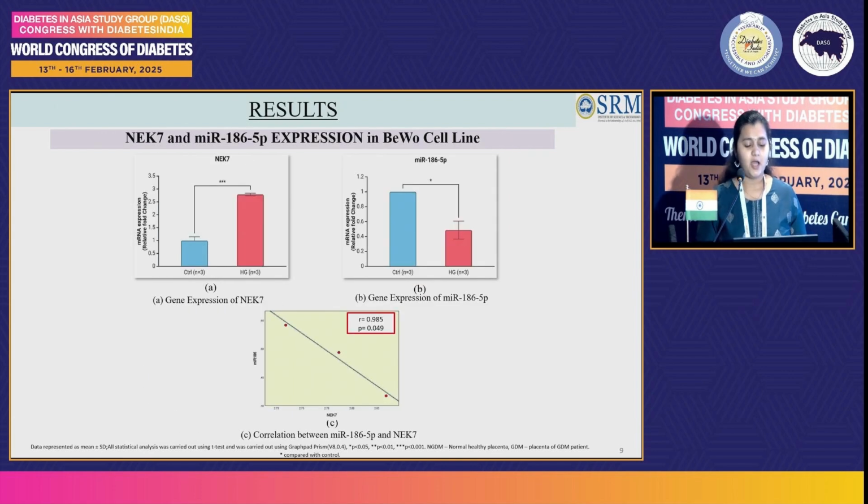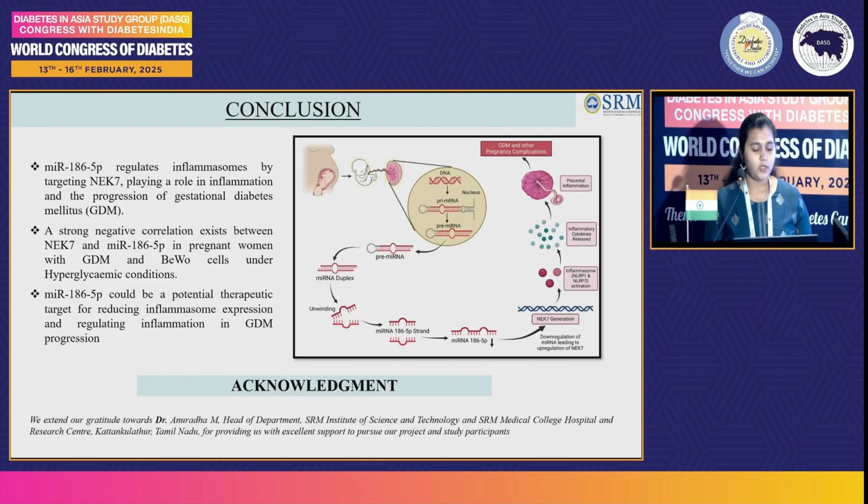So to validate our result, we utilized BeWo cell line. Here also we observed that the expression of NEK7 was overexpressed while the expression of microRNA 186-5p was downregulated. Here also we observed a significant negative correlation between them. So this concluded that microRNA 186-5p regulates inflammasomes by targeting NEK7, playing a role in inflammation and progression of GDM. A strong negative correlation exists between NEK7 and microRNA 186-5p in pregnant women with GDM as well as in BeWo cells under hyperglycemic condition.